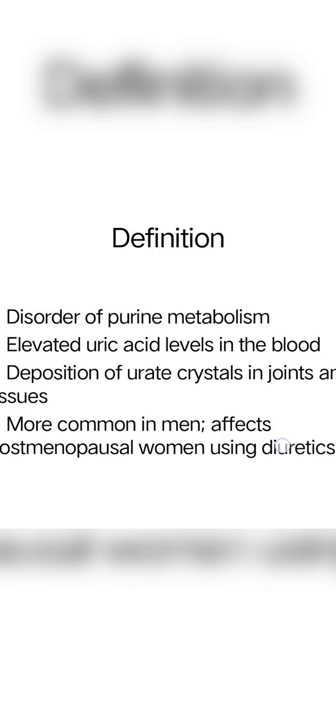It is very common in women, mostly affecting postmenopausal women, especially those taking diuretics. Men are also commonly affected. So what do you mean by gout? Gout is a metabolic disorder involving purine metabolism. Due to this, it leads to an increase of uric acid in our blood level. Excess uric acid forms crystals and deposits in the joints and tissues of the bones.